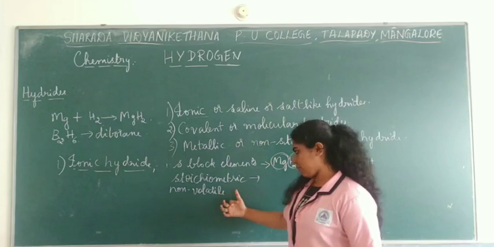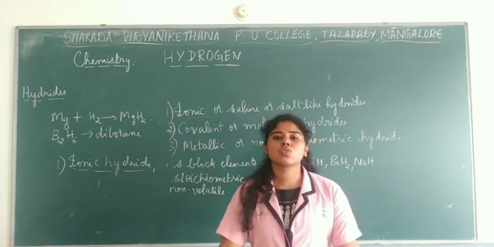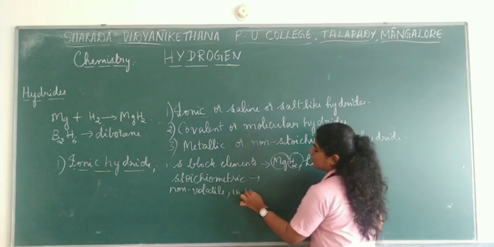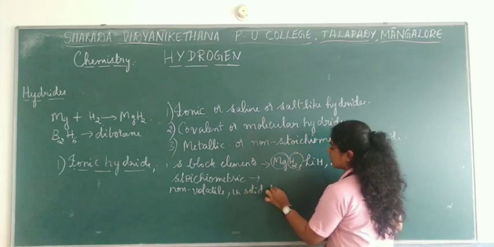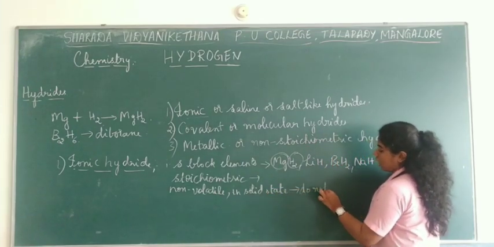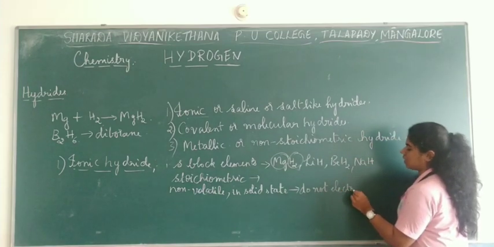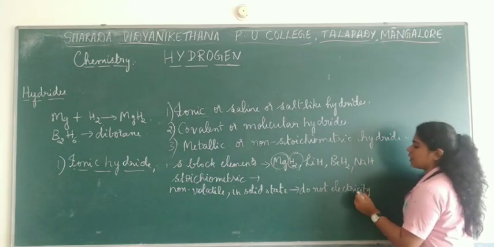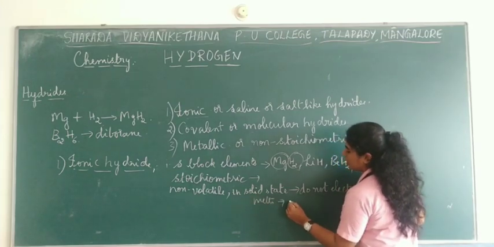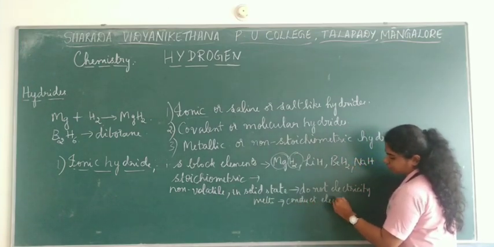But if it is in the solid state, there is no movement of ions, and hence no conduction of electricity. So in the solid state they do not conduct electricity. When do they conduct? Only in the molten state. So the melts of ionic hydrides conduct electricity.